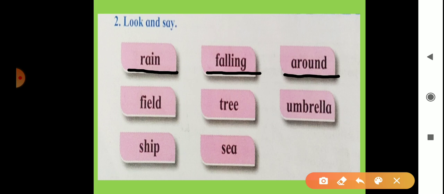Next word is around. A-R-O-U-N-D. Around. Then field. F-I-E-L-D. Field. Then tree. T-R-E-E. Tree. Then umbrella.